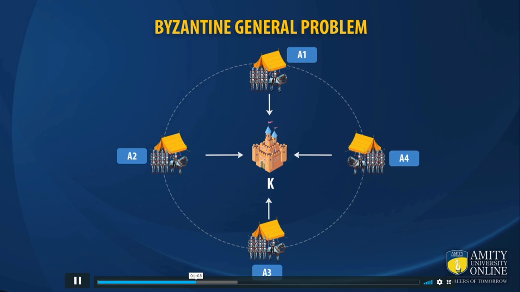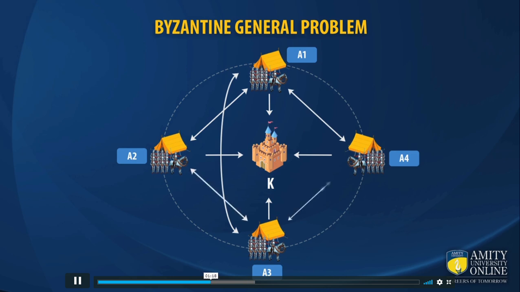So how they are going to attack is the problem here. They have to coordinate with each other. A1 has to coordinate with A2, A4 and A3, and A2, A3 and A4 also have to coordinate with each other. If you take an example of a traditional system, let's say A1 will send a message to A4 saying we are going to attack on Thursday at 11 am. Now the message will reach A4.